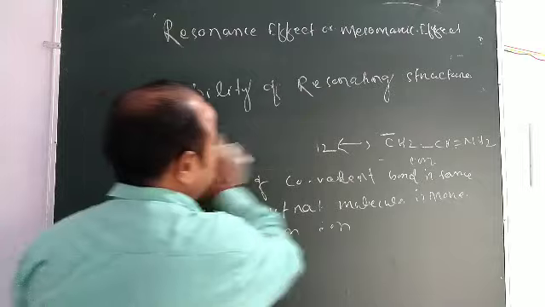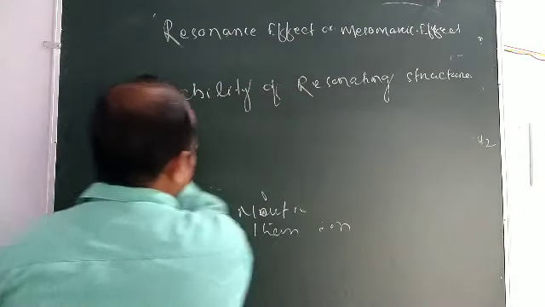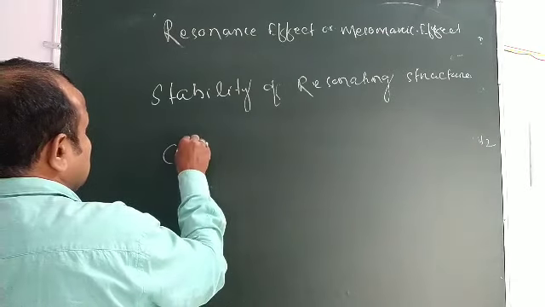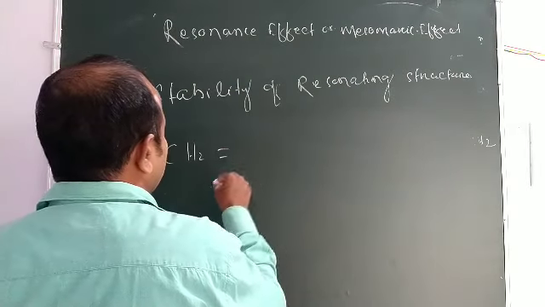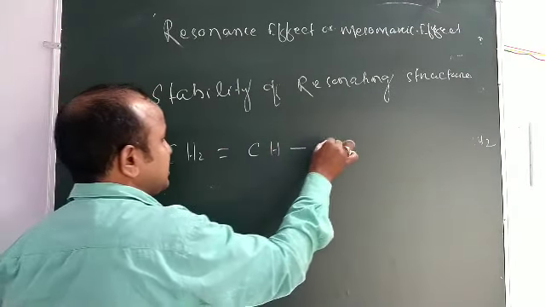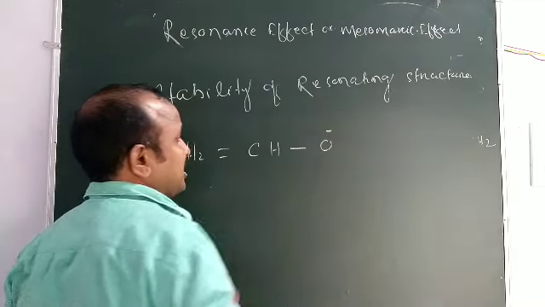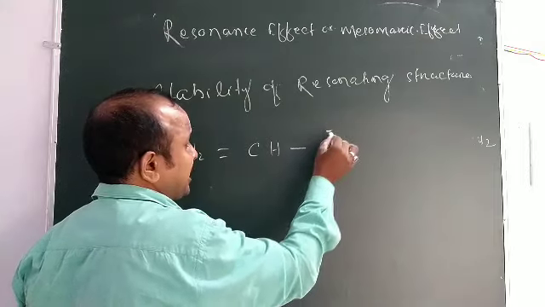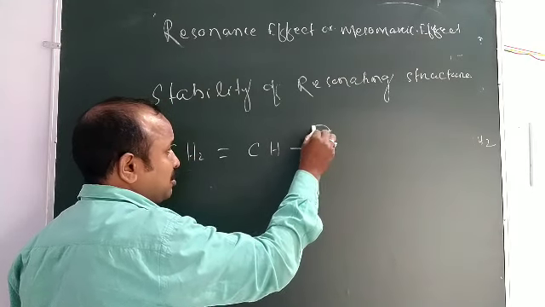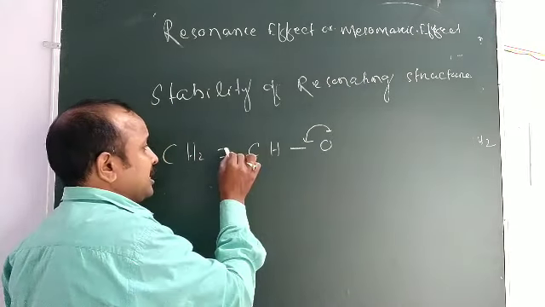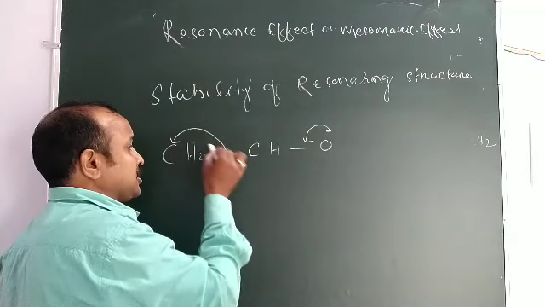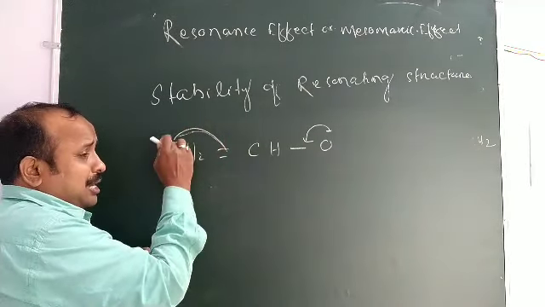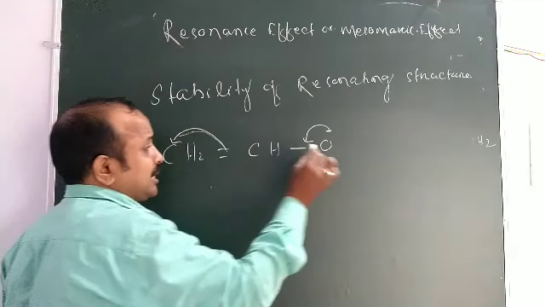For example, suppose CH2 double bond CH single bond O minus. Okay, that is in ionic form, negative form. If this charge moves to this position, then the double bond comes to this position. When the double bond comes, the electron of this carbon comes to this carbon, so it also gets a negative charge.